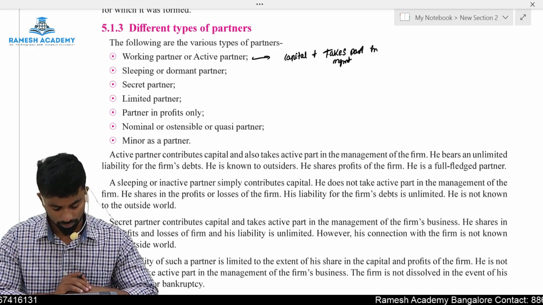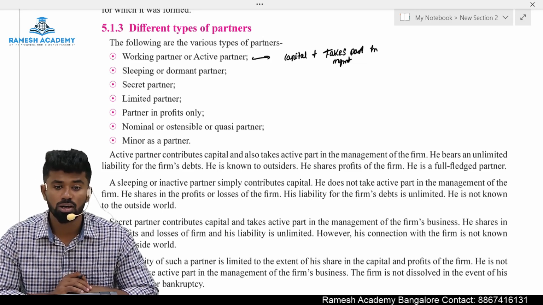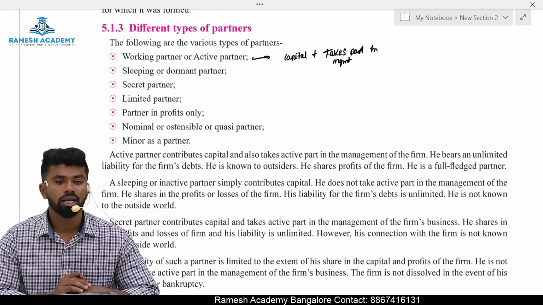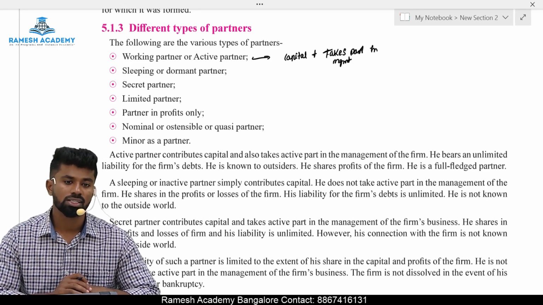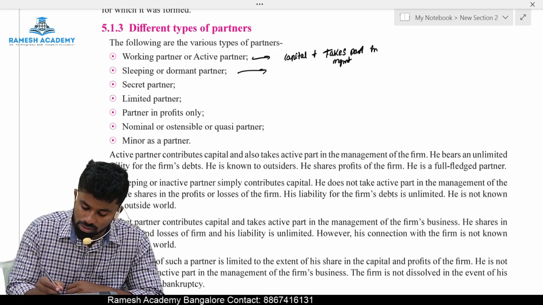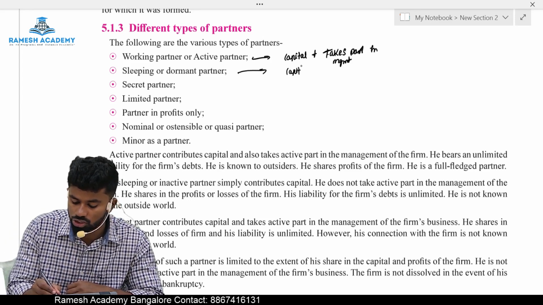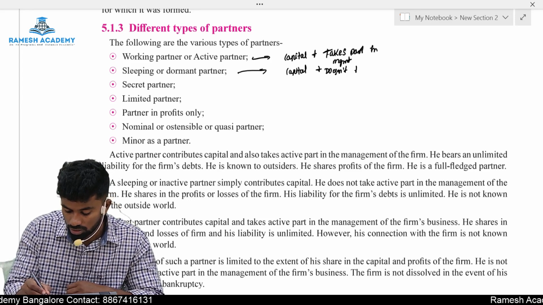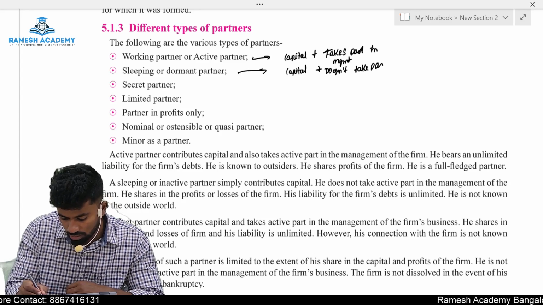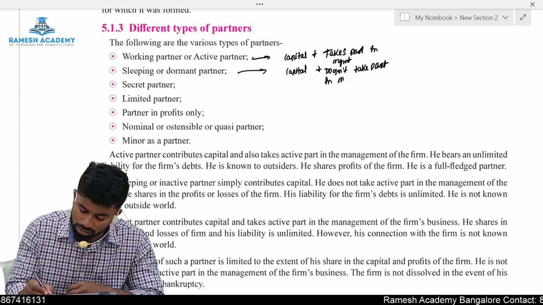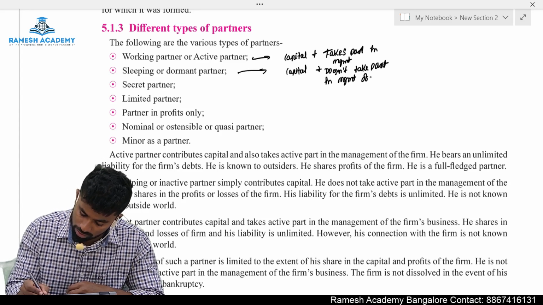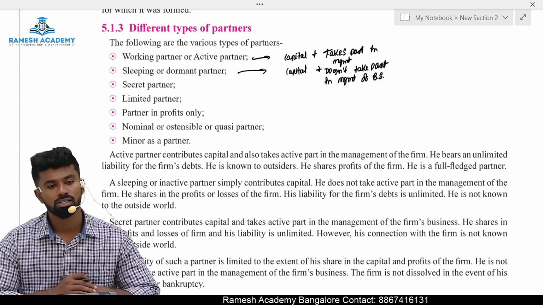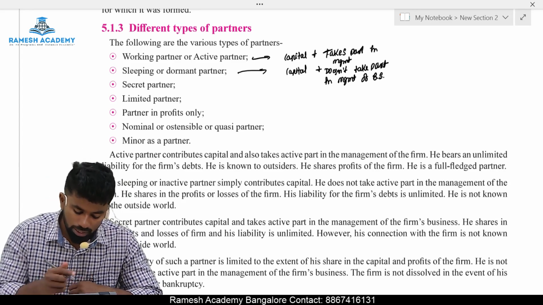Then there is a sleeping or dormant partner. Who is a sleeping or dormant partner, sir? He is a partner who invests money in the business, but he does not take part in the management of the business. He invests the capital, he shares the profits, but he does not take part in the management. Then he is considered a sleeping or dormant partner.